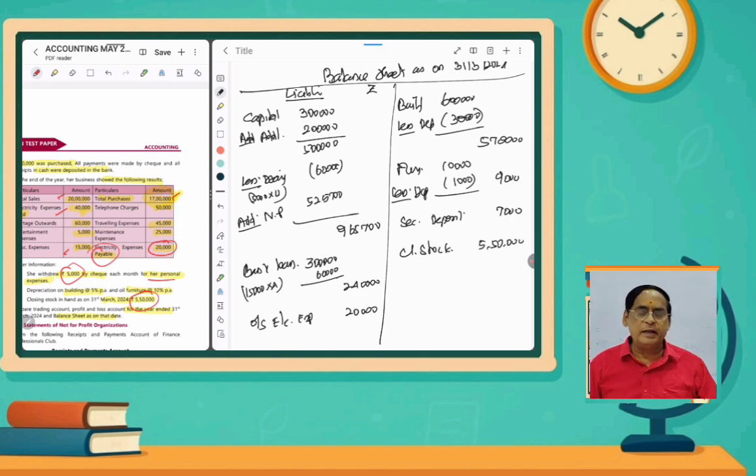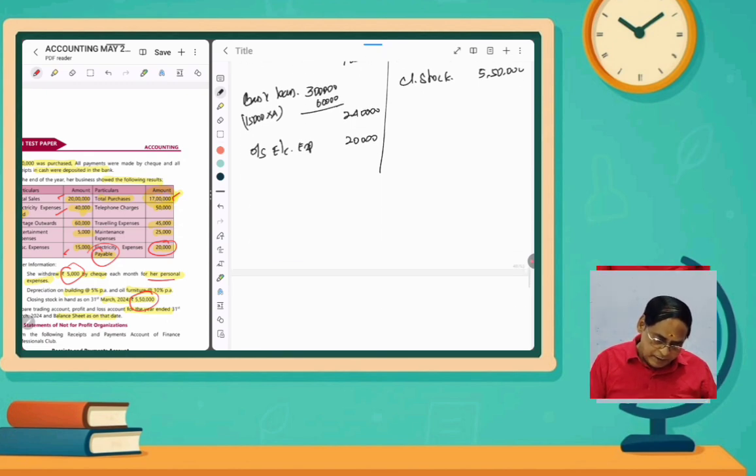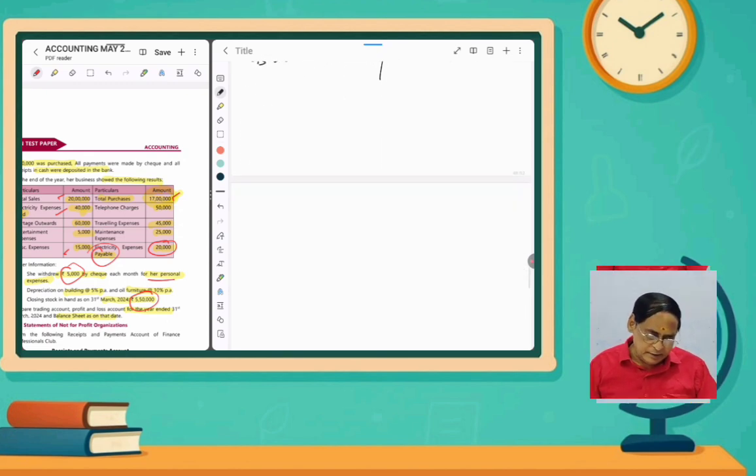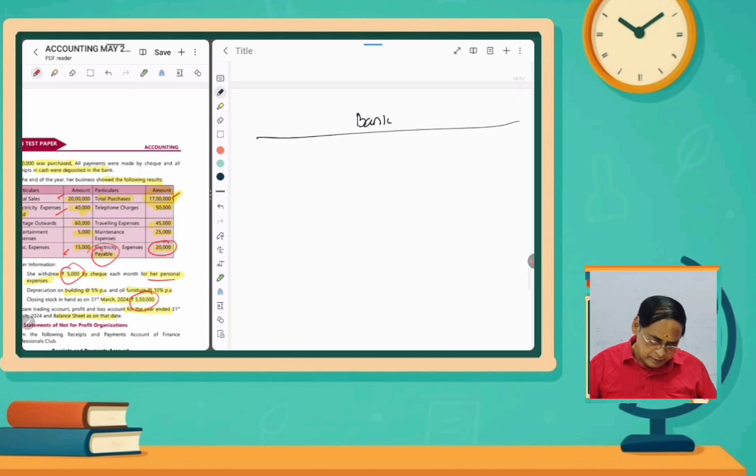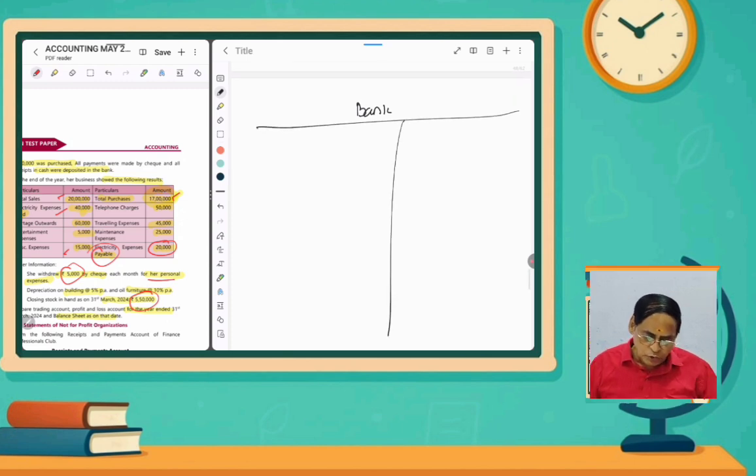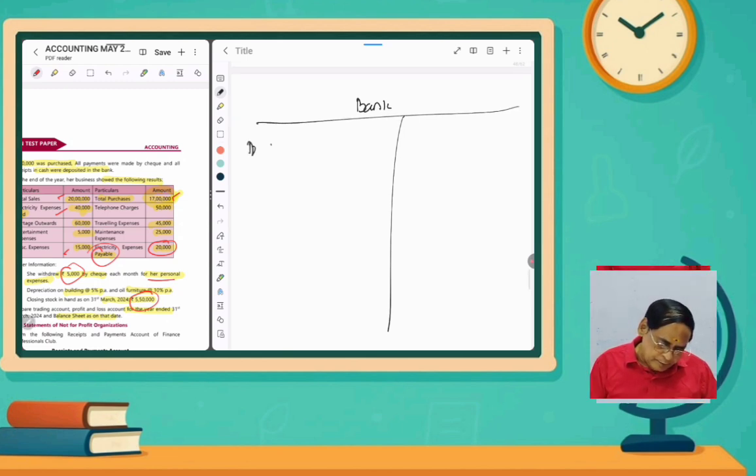For that we have to prepare the bank account. So after preparing the bank account, we will complete and tally the balance sheet. How do we prepare the bank account? What is the opening balance, how much capital he has introduced, and how much he borrowed. So everything should be written. To capital, cash account debit to capital, that is 3 lakhs rupees he brought in.